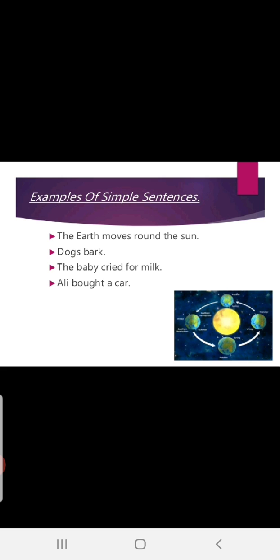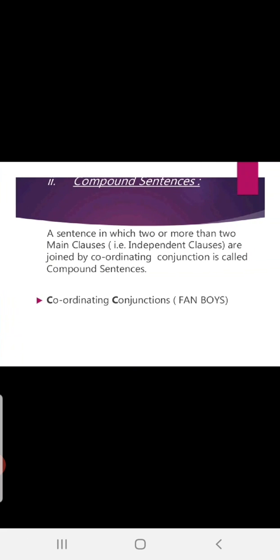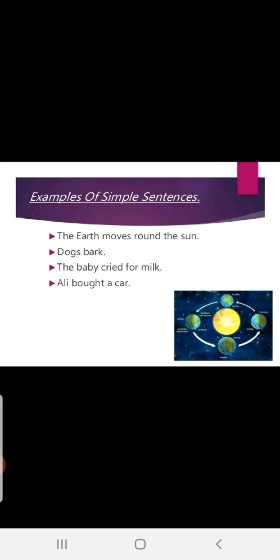Now, the baby cried for milk. The baby is subject, cried is finite verb, cried for milk is predicate. Ali bought a car. Okay, Ali is subject, bought is finite verb, bought a car is predicate. Fine. Hope you understood the structure of the sentence. What is a simple sentence?